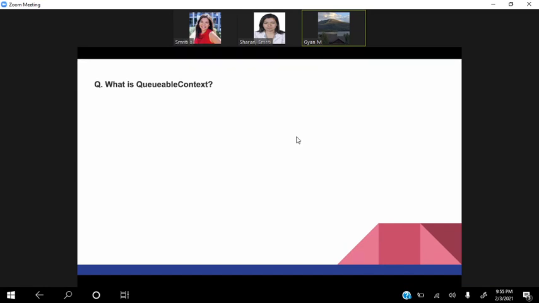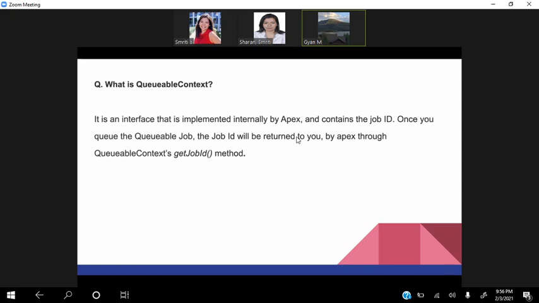So what is QueueableContext? As we discussed, QueueableContext we can use to basically check the job ID. Once we queue the Queueable job, the job ID is returned, and for that we can check it through the QueueableContext. Correct. As we discussed in the first question, we can get the job ID through QueueableContext.